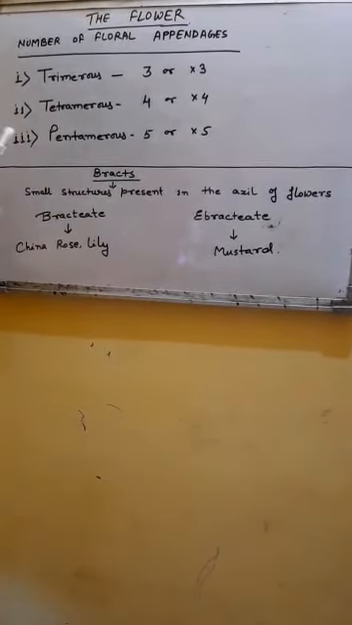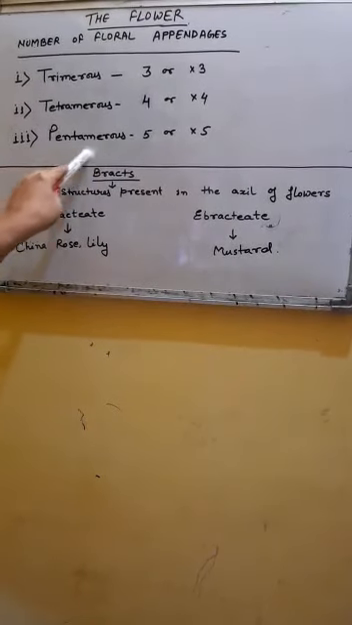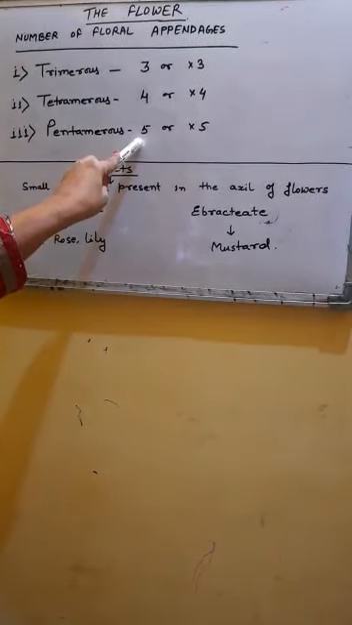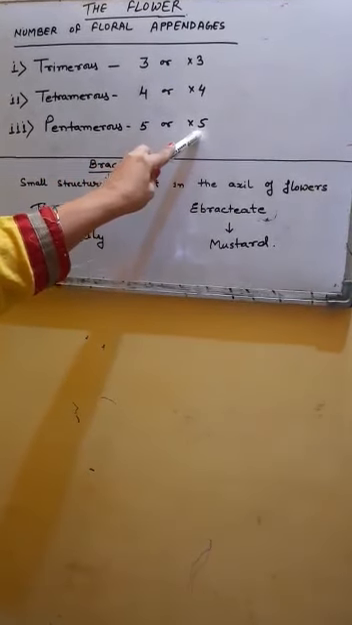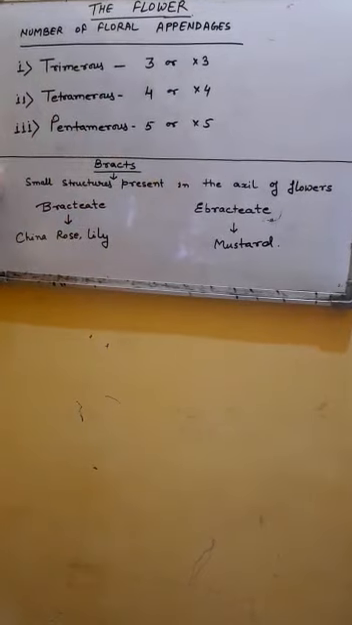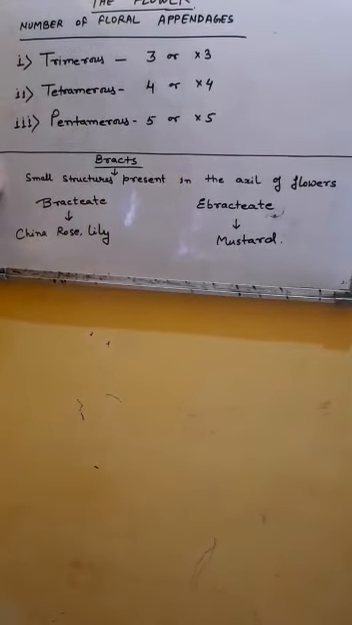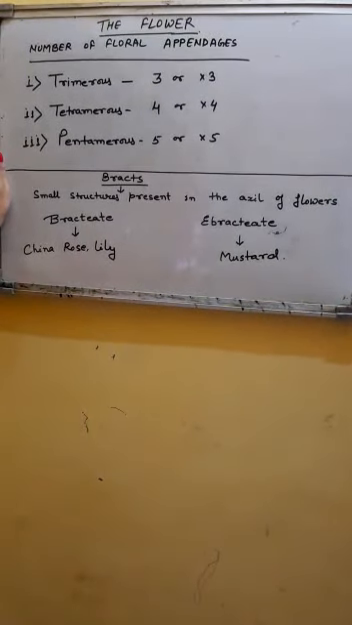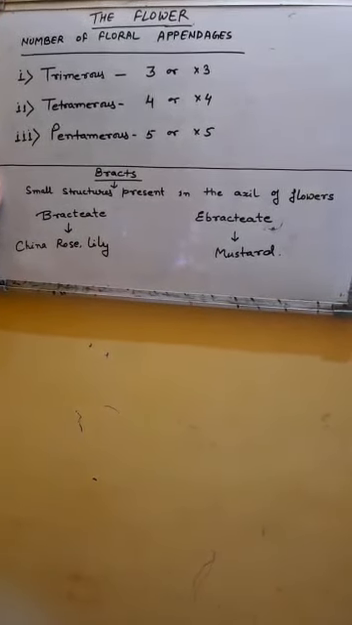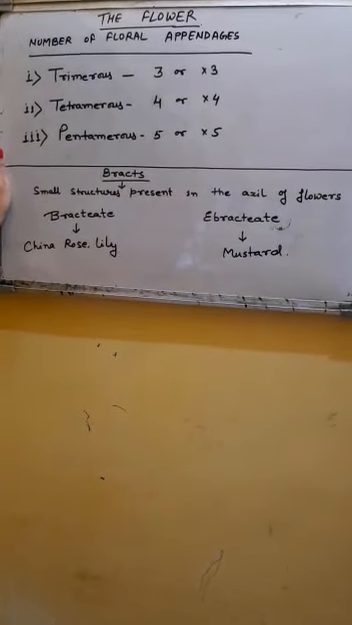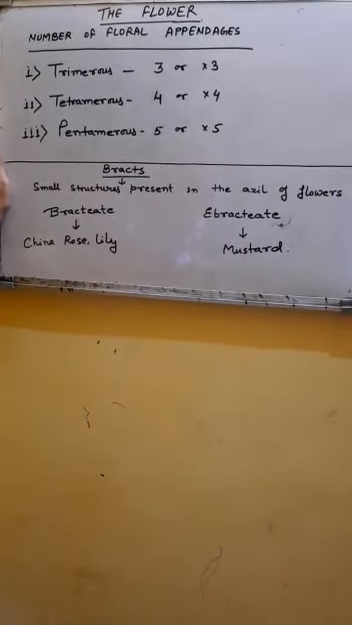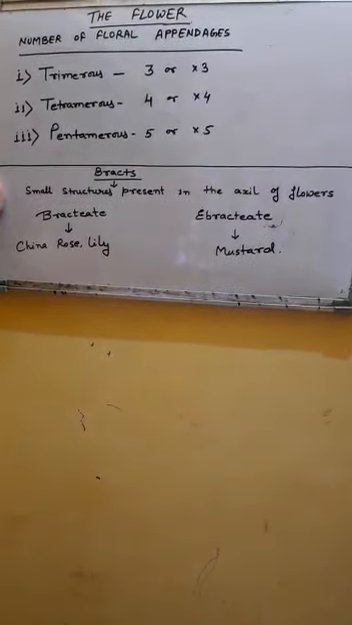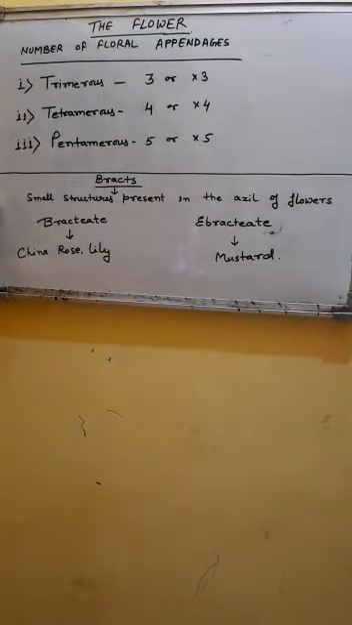And the third type is called the pentamerous condition, where floral appendages are either 5 in number or a multiple of 5. So in the pentamerous condition, flowers show 5 floral appendages or a multiple of 5. Pentamerous is a characteristic feature of dicot plants. Dicot plants show pentamerous flowers.